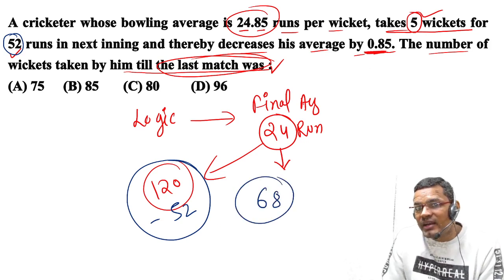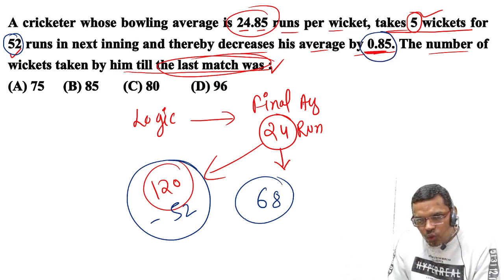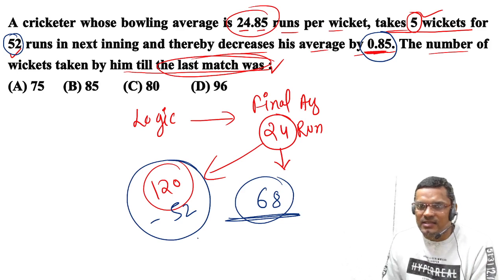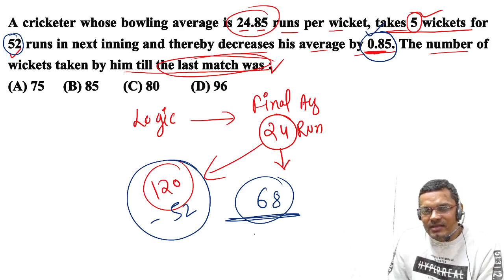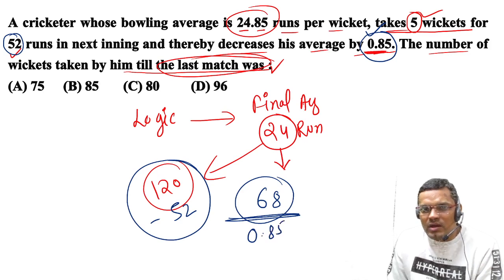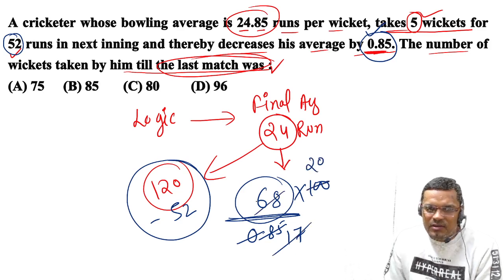And for every wicket, how much is he saving? 0.85. So the total saved is 68, and for every wicket he saves 0.85. So remove the point, 6800 by 85, it cuts to 80.